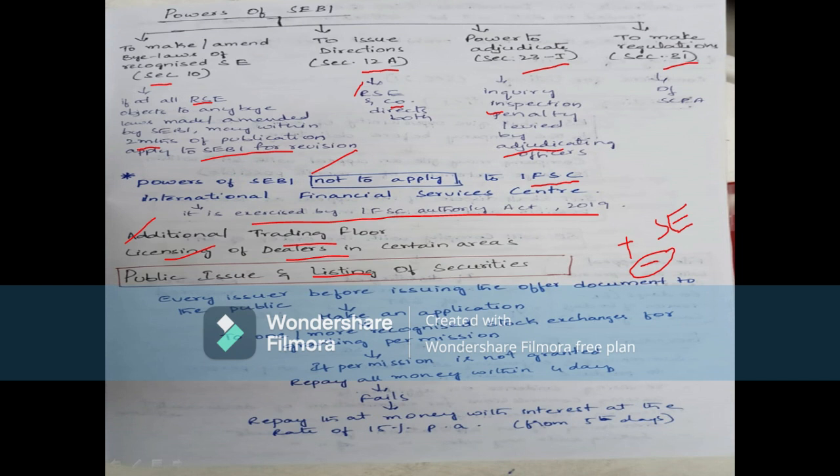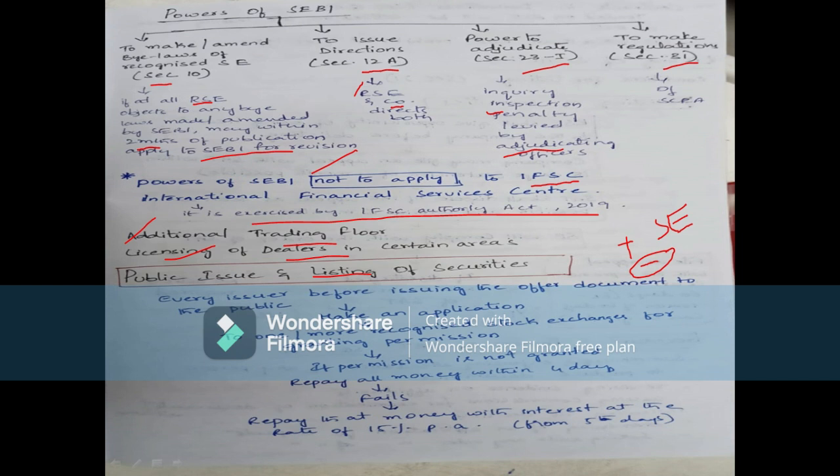And where the stock exchange has omitted or failed to dispose of the application within the specified time, the application for permission of shares and debentures to be dealt with on the stock exchange may be made within 15 days from the date of expiry of the specified time, not exceeding 1 month. So if the stock exchange has failed to furnish the details of why it is delisting the company, it has to give the reasons within 15 days, and likewise not exceeding 1 month it should furnish all the details and the case should be filed.